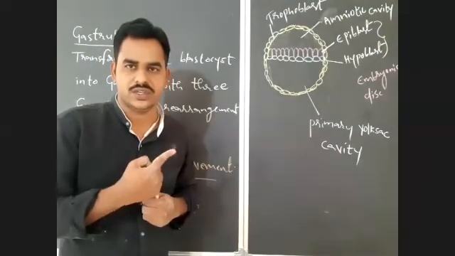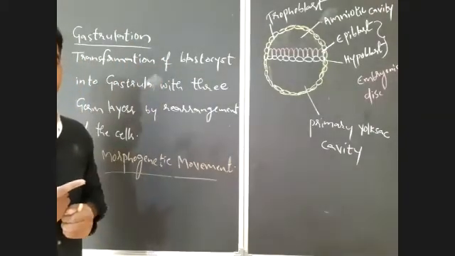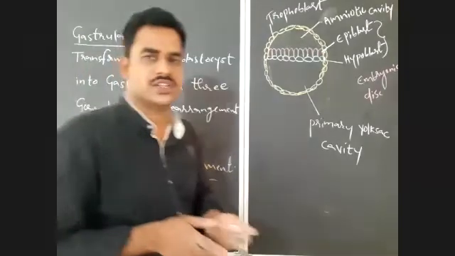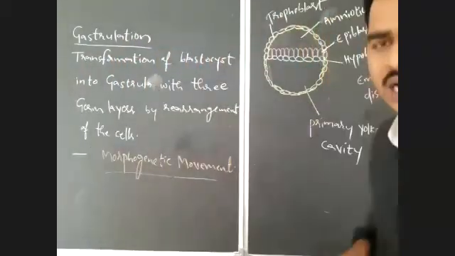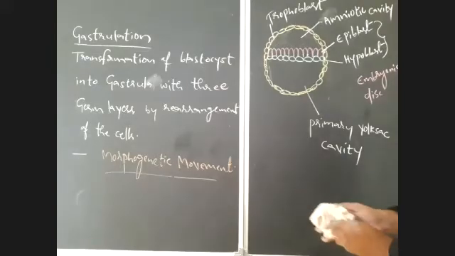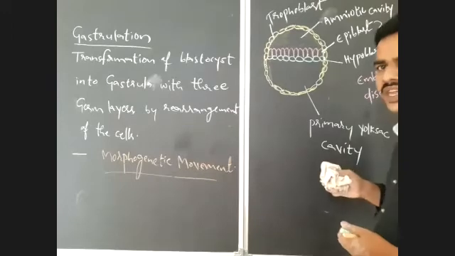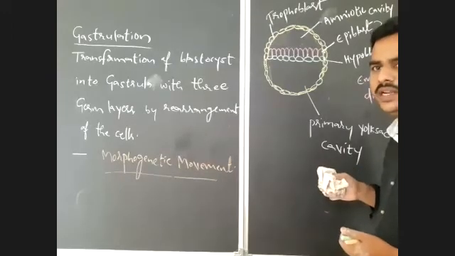Is it clear up to this? If you understand this, then only you will get the knowledge about the topic. Otherwise, you cannot. Right. After completion of this, next what will happen here? After formation of embryonic disc, there is formation of a primitive streak.